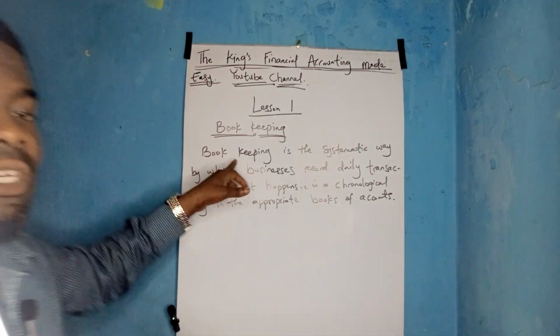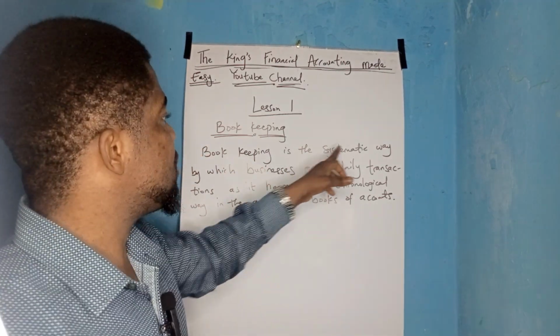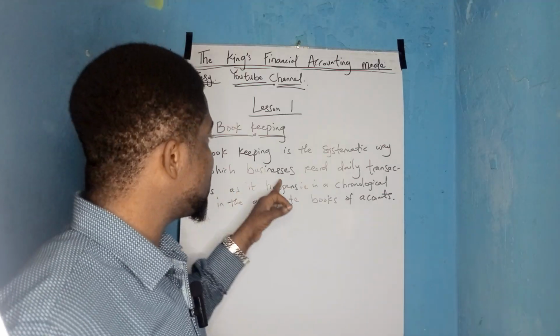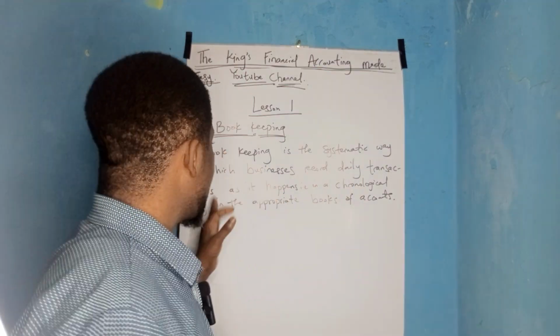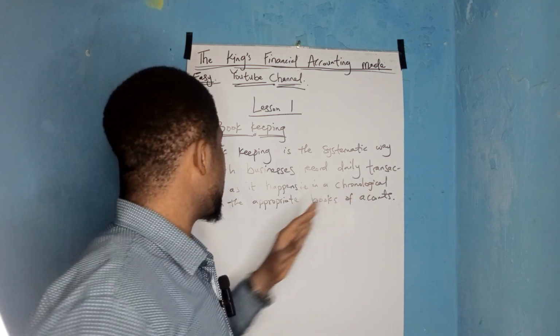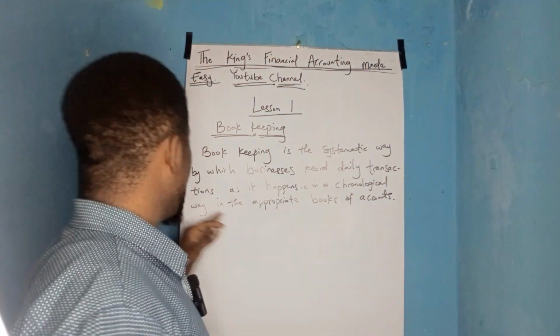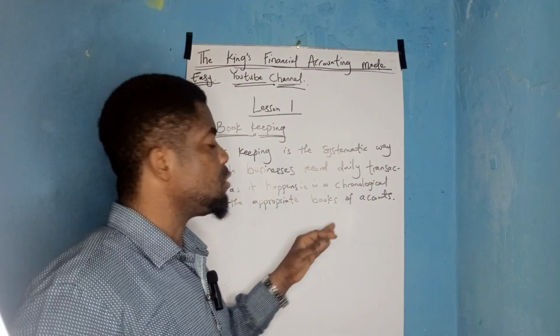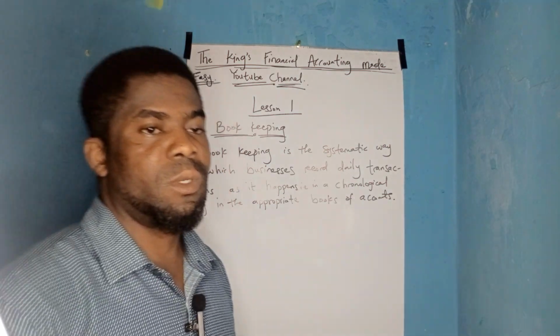Now, we said bookkeeping here is the systematic way by which businesses record daily transactions as they happen, in a chronological way, in the appropriate books of accounts.